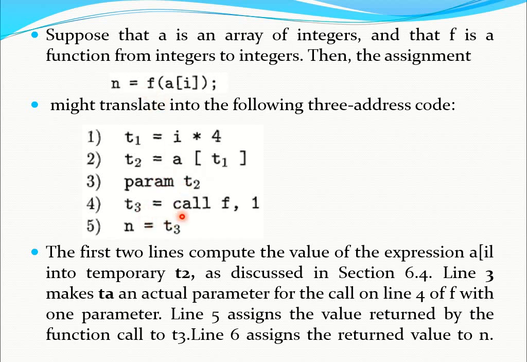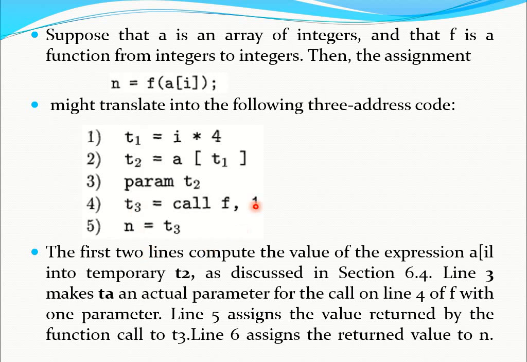So we mention call function f, which is assigned to temporary variable t3, like call f, 1. Finally the value returned by this entire expression is assigned to n. Such information can be printed by n, or stored in the variable n.